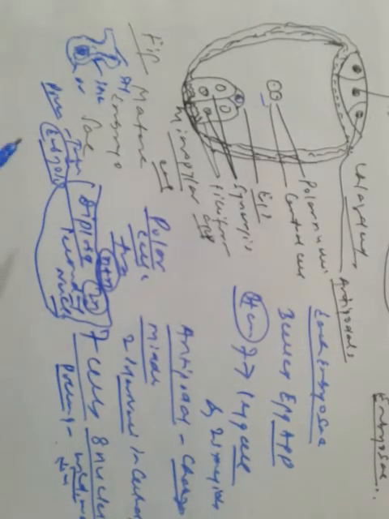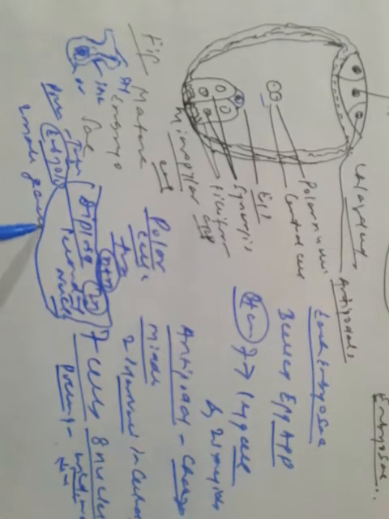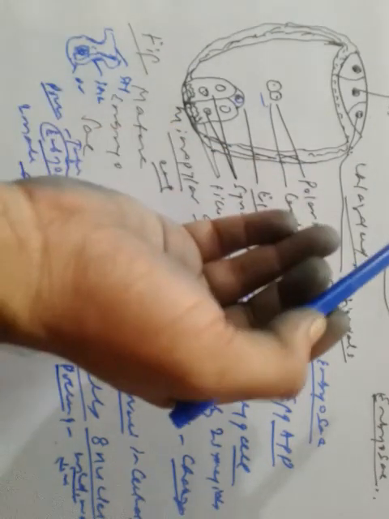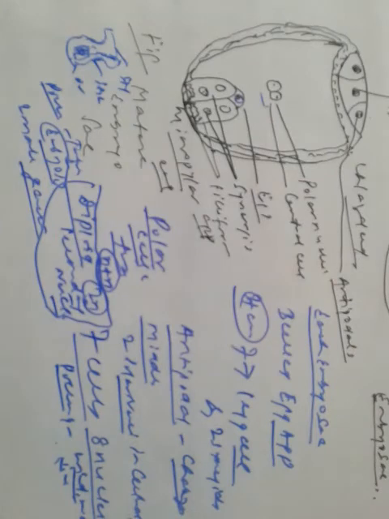And what happens in the embryo sac? Two male gametes are discharged here. Now let us study double fertilization in this regard.